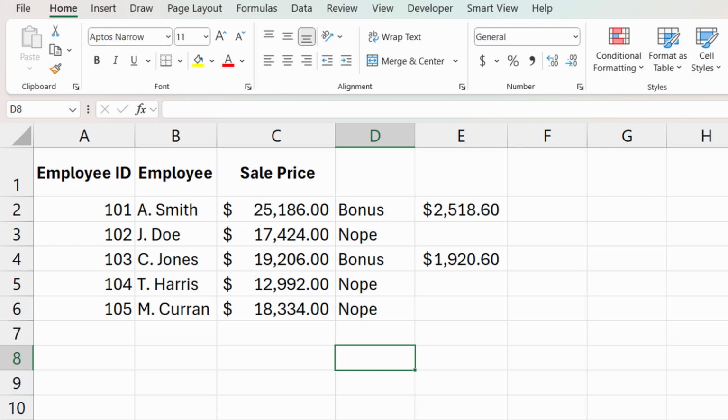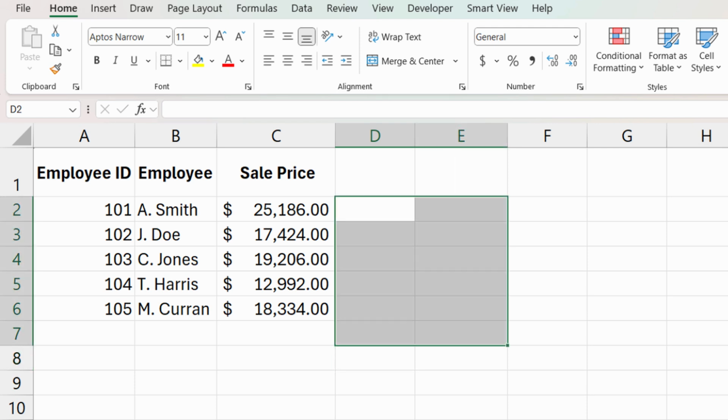Now, the second thing that we're going to be doing here is the bonus is going to be 10% of the sale. So you guys can see here in column E, if they did receive a bonus, then we're going to take the sales price and multiply that by 10%, and that's going to be our bonus amount. All right, so let me switch over to a clean sheet here, and we will go ahead and get started.